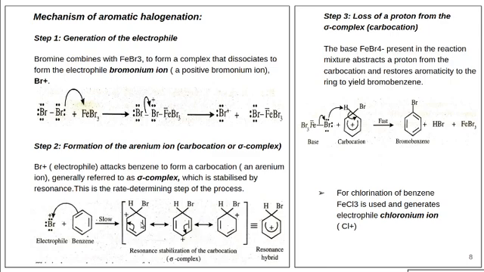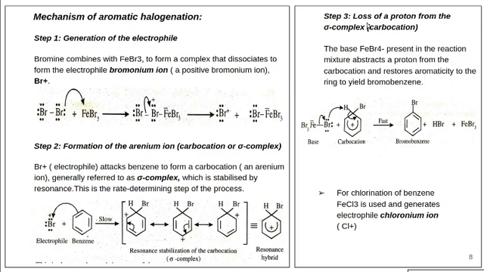There is delocalization of the positive charge, and so there is resonance stabilization of the formed carbocation. The carbocation is also known as arenium ion or sigma complex. This is the resonance hybrid structure of the formed sigma complex. So the second step is the formation of the arenium ion, carbocation or sigma complex.